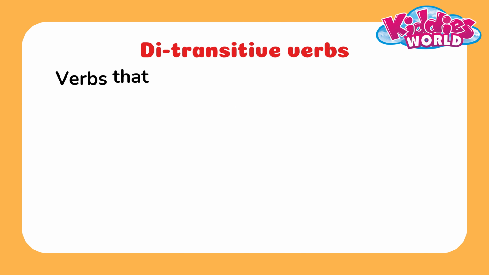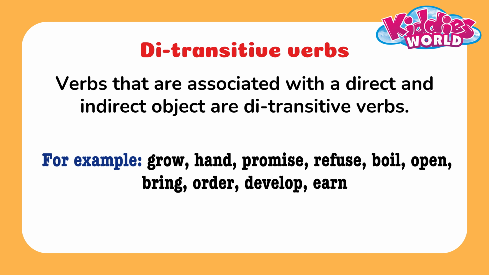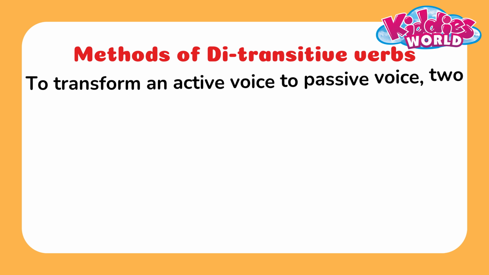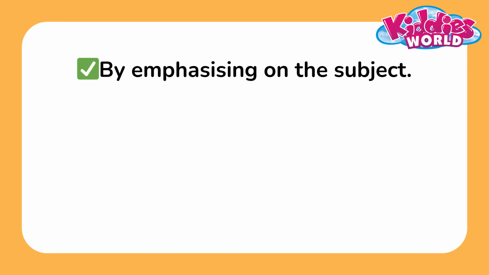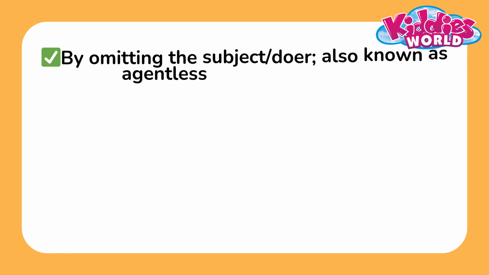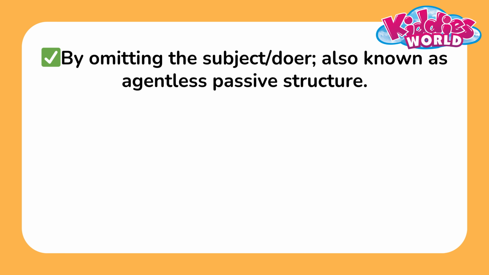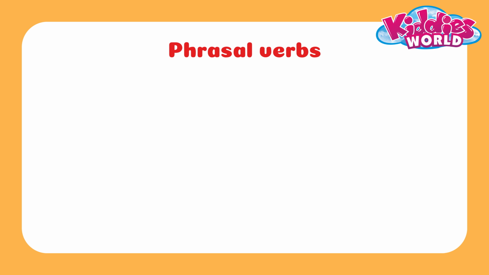Ditransitive verbs. Verbs that are associated with direct and indirect objects are ditransitive verbs. Check the example. To transform active voice to passive voice, two methods can be used. By emphasizing the subject. Check the example. By omitting the subject or doer, also known as agentless passive structure. Check the example.